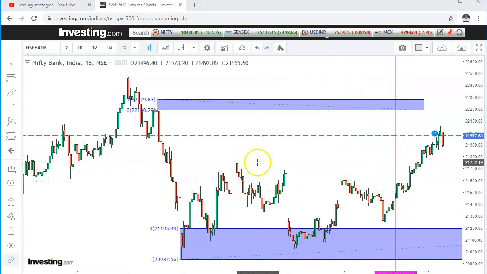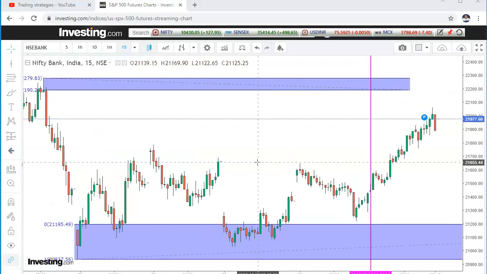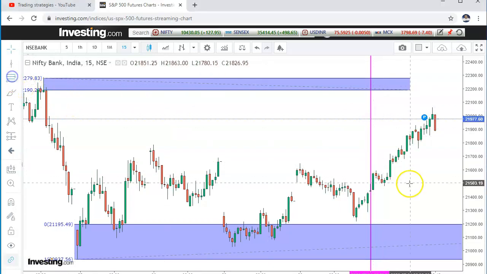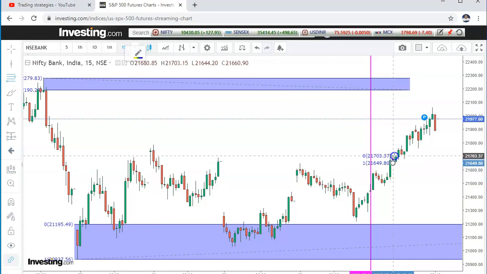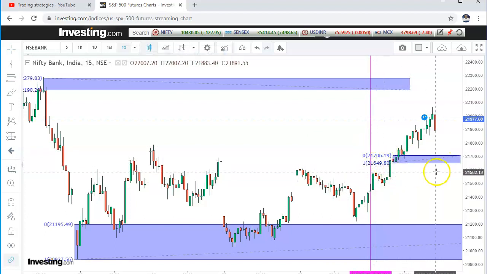So now we have to trade tomorrow. For tomorrow's intraday trade, this level will give you the breakout level. So that is 21,650. That level will give decent support to the Bank Nifty. So this area, 21,700 and 21,600, this 100 points zone will give support to the Bank Nifty.